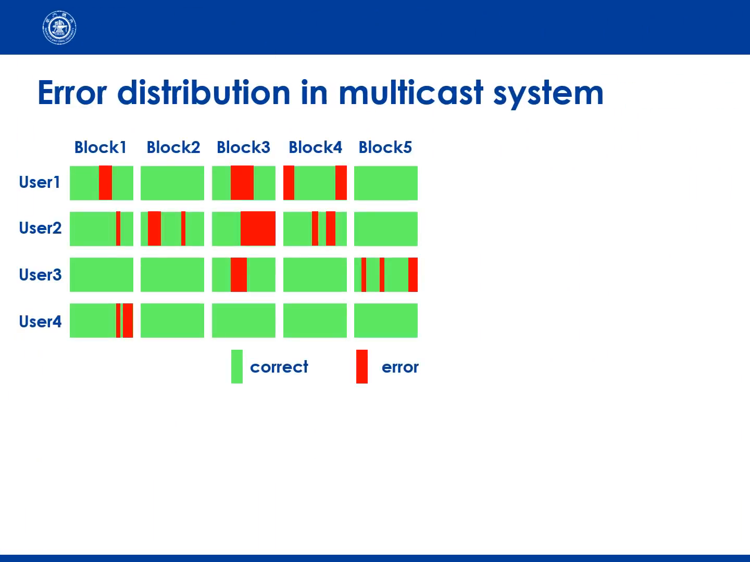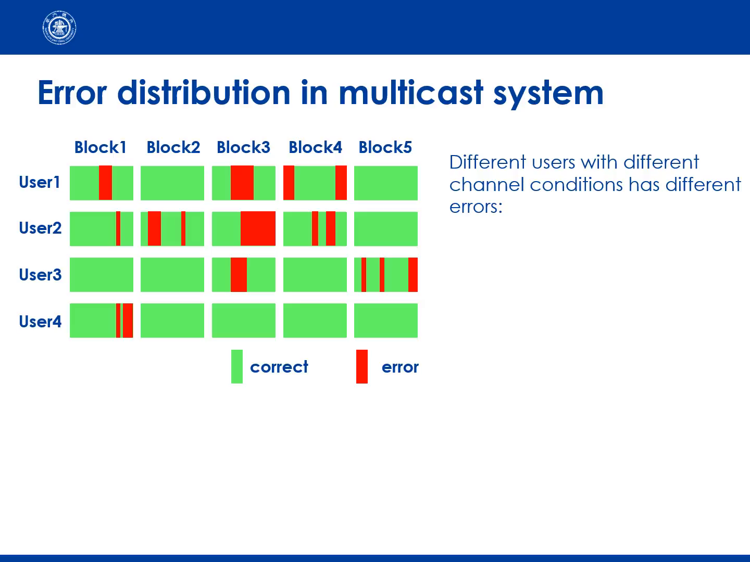In multicast scenarios, users receive the same messages from the base station. However, because of the different channel conditions, the receiving results vary among the users. As the figure shows, errors occur with different quantities, locations, and distributions. To achieve correction, there are mainly two methods to follow.